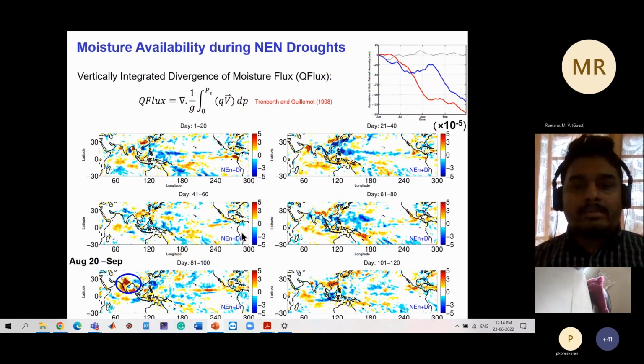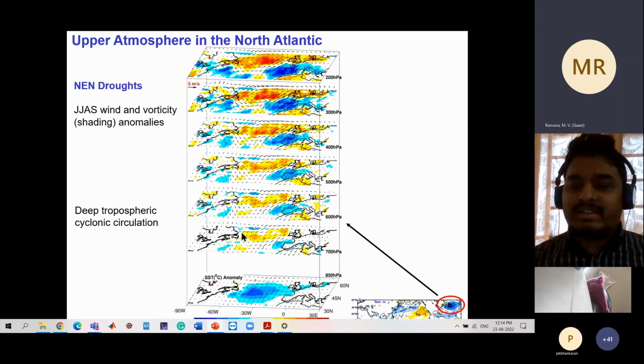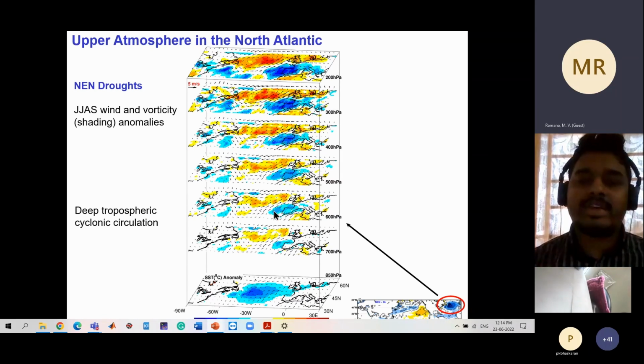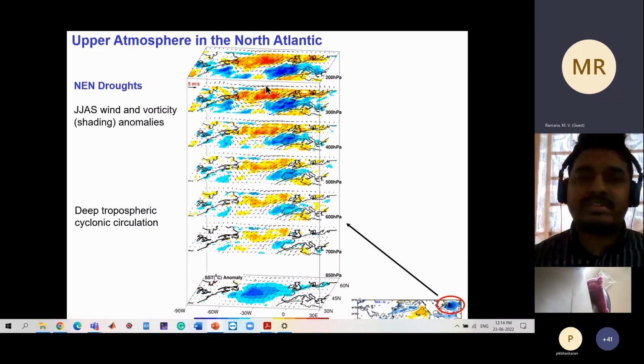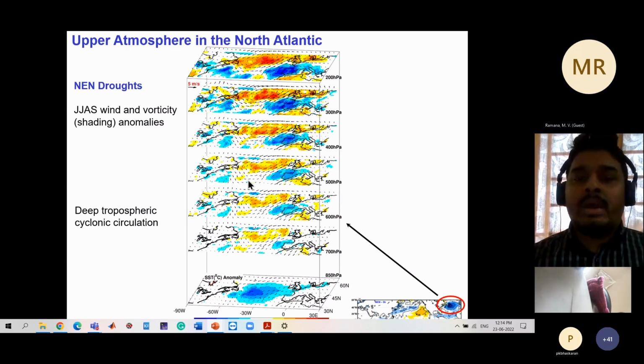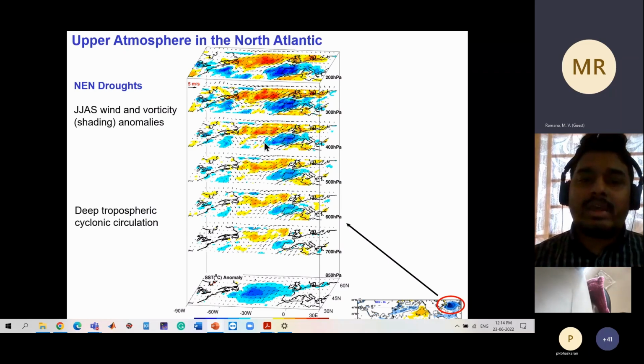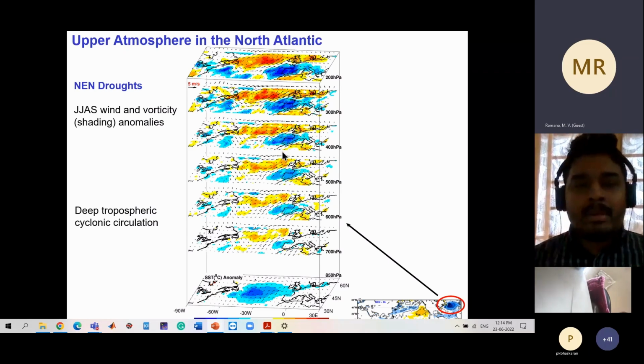And now let's go back to the SST anomaly we have observed over the North Atlantic region. What we see is a cold SST anomaly. If we plot the upper level atmosphere over this North Atlantic region, what we see is a strong cyclonic circulation on a seasonal scale, and it's stronger. The shading is a vorticity anomaly, so you see a strong deep tropospheric vorticity forcing generation over the North Atlantic region. And this is again a seasonal scale, but I will show you that it actually has a subseasonal evolution pattern.